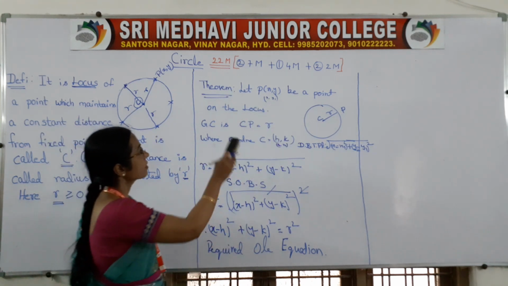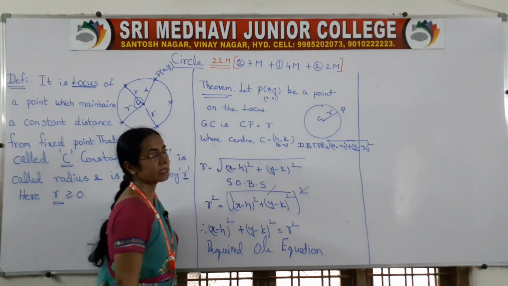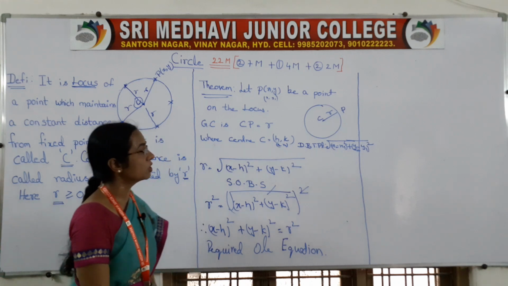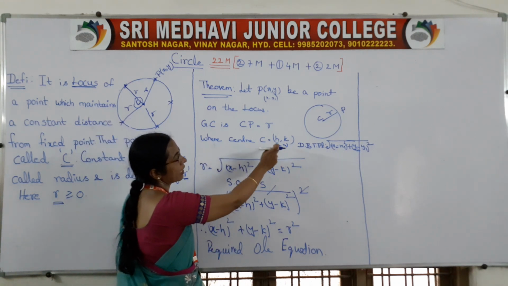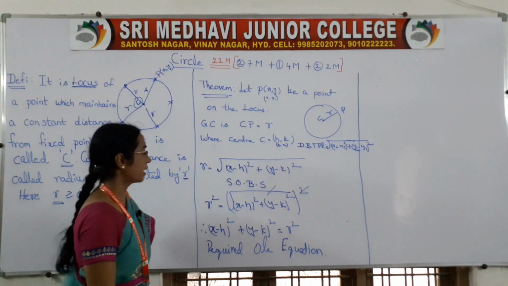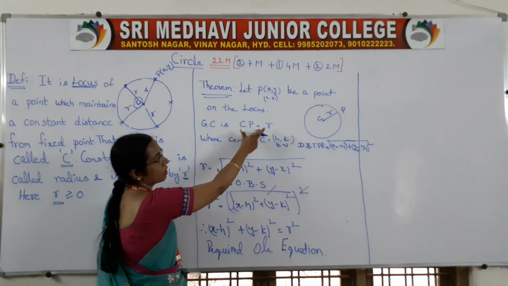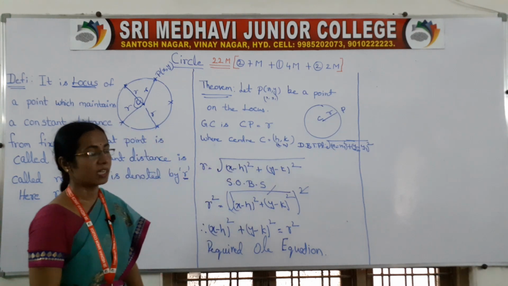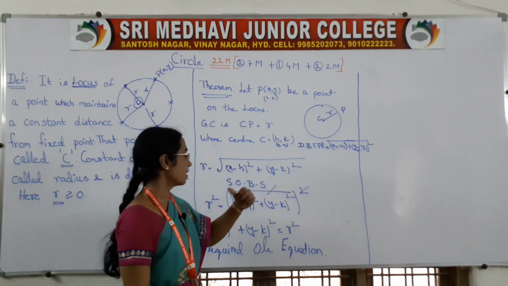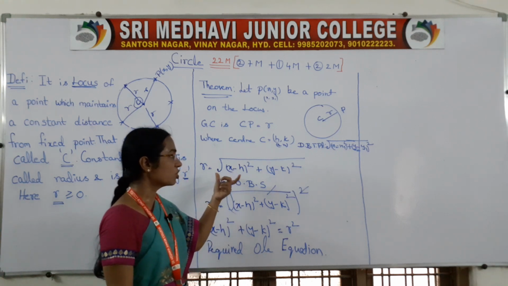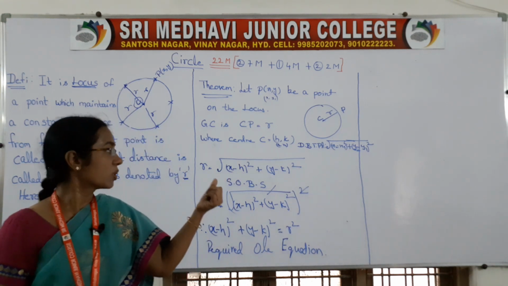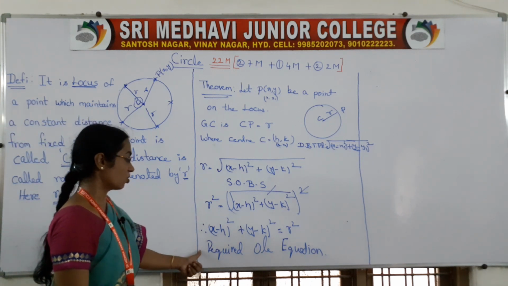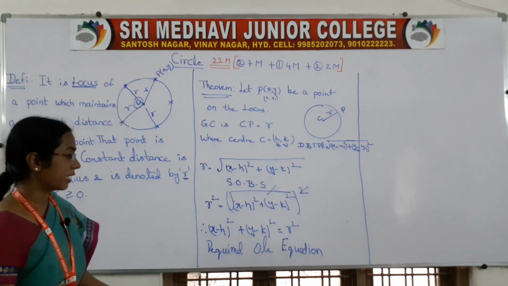Then we took the geometrical condition CP is equal to r, where C is the center (h, k). According to our formula, r is the distance between two points. Why square on both sides? To cancel the square root. So this is our required circle equation.